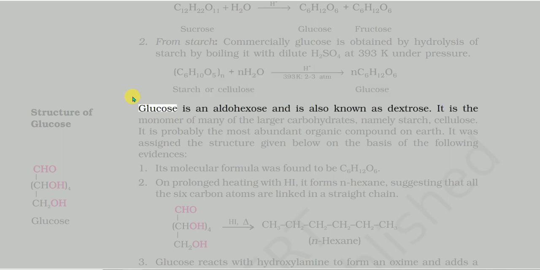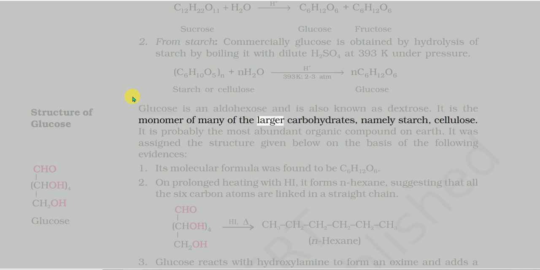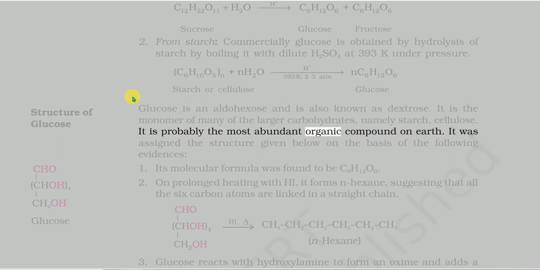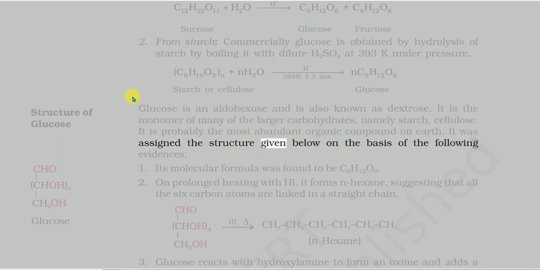Glucose is an aldohexose and is also known as dextrose. It is the monomer of many of the larger carbohydrates, namely starch and cellulose. It is probably the most abundant organic compound on Earth. It was assigned the structure given below on the basis of the following evidences.